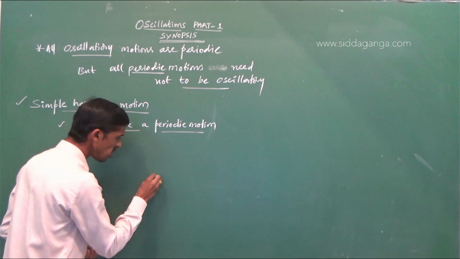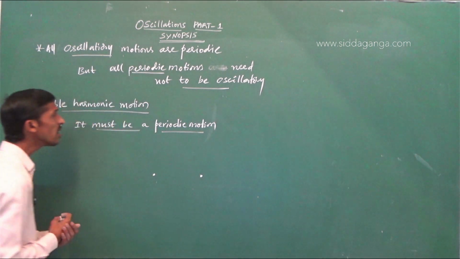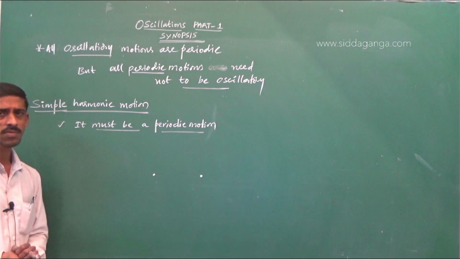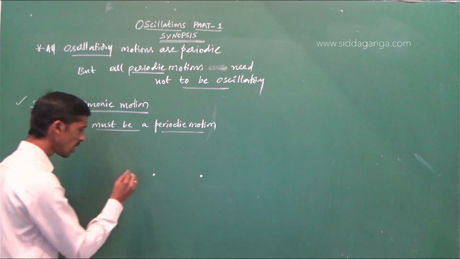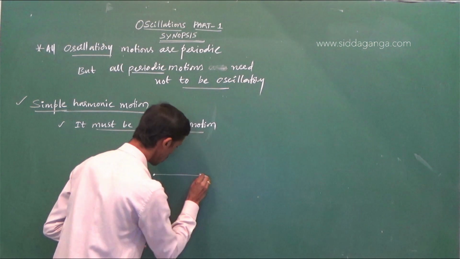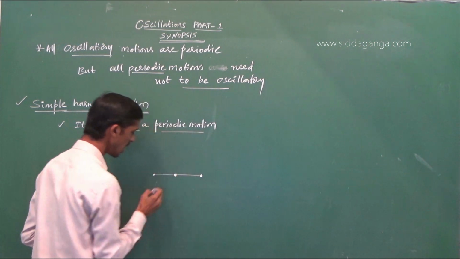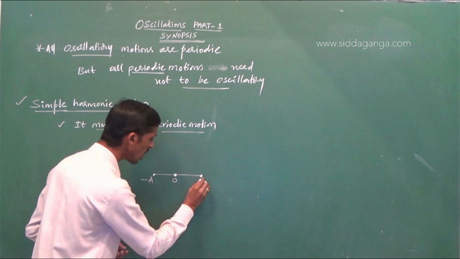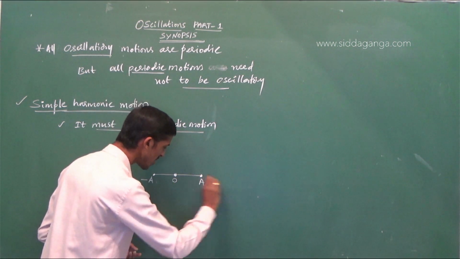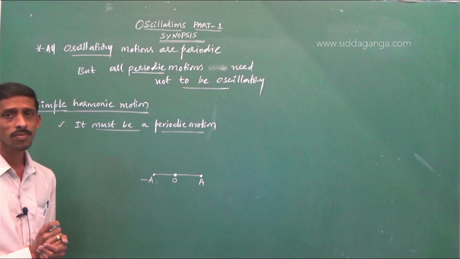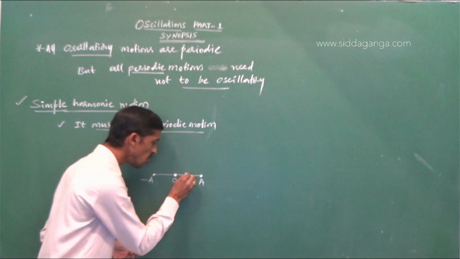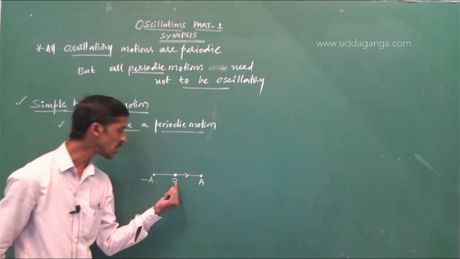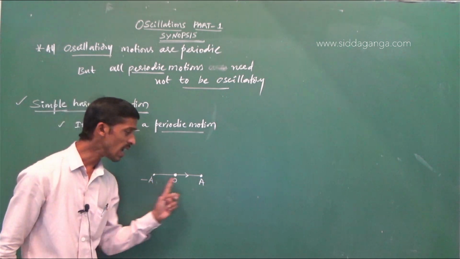So, in addition to this, here again for simple harmonic motion, I am classifying into two cases. Suppose the particle is moving back and forth about a fixed point O along a straight line.